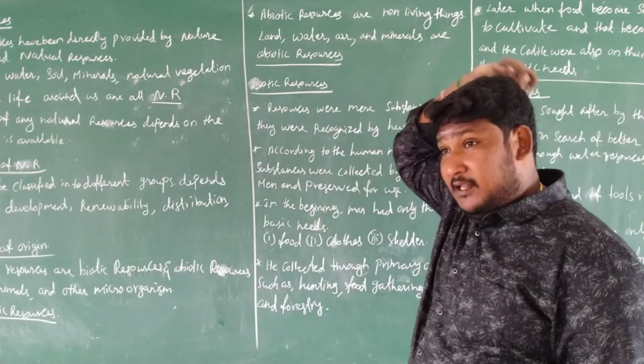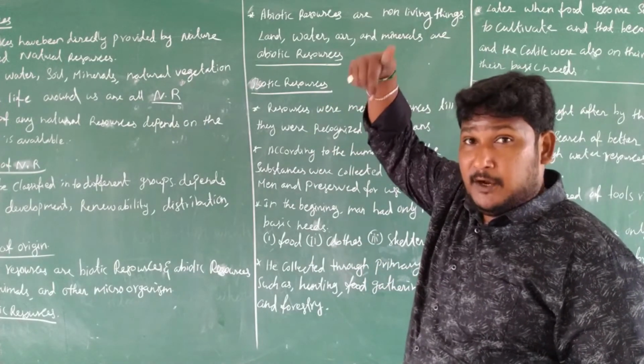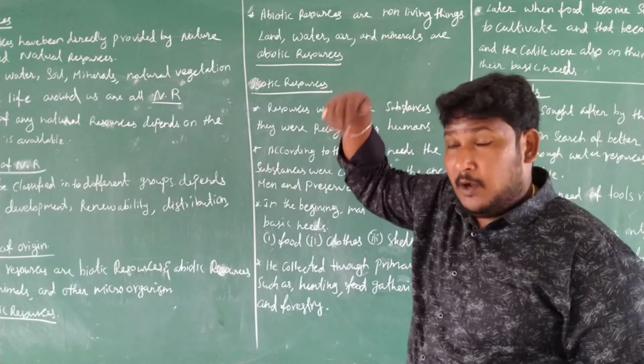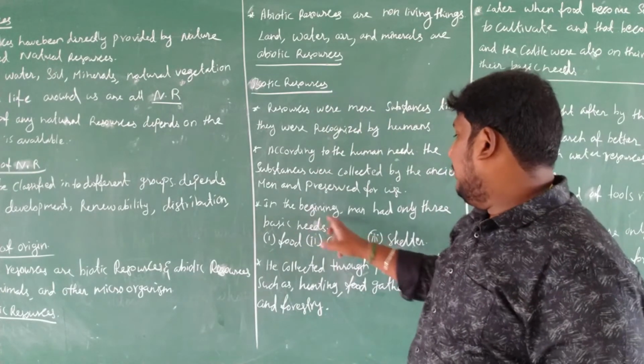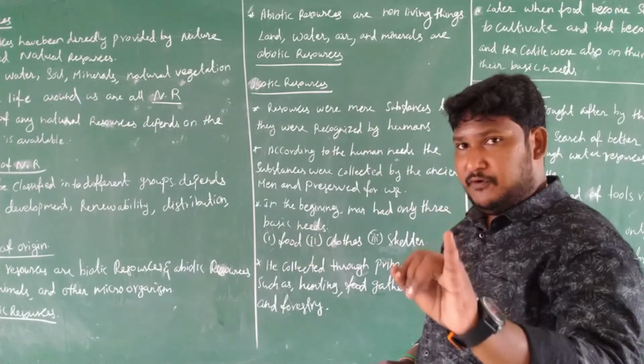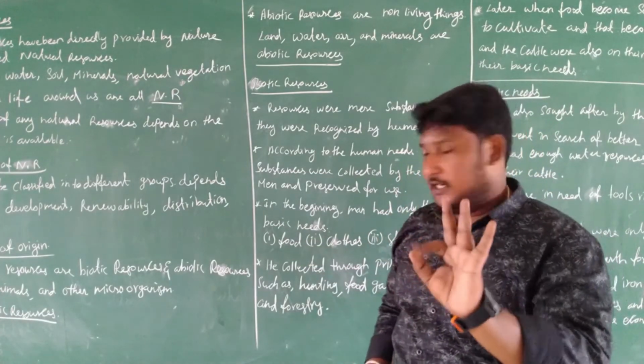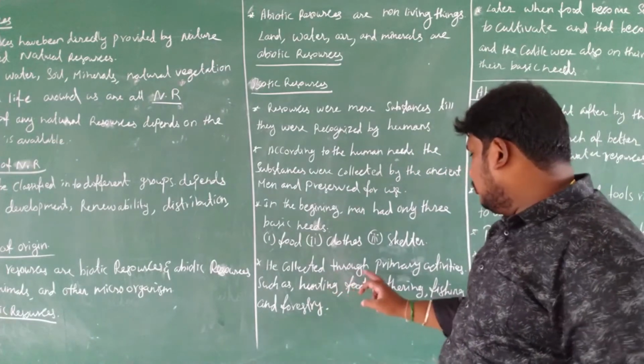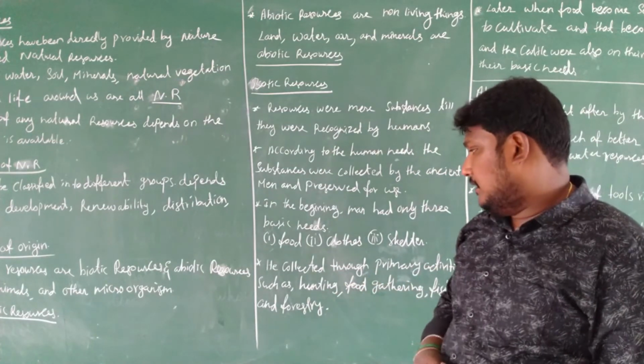Beginning man means the first human beings who lived on the earth. In the beginning man had only three basic needs: food, clothes, and shelter. He collected them through primary activities.